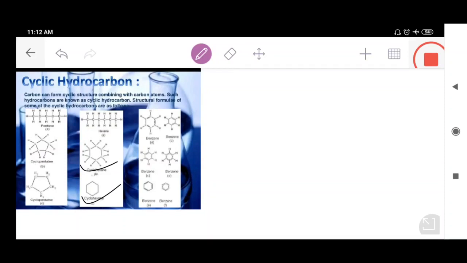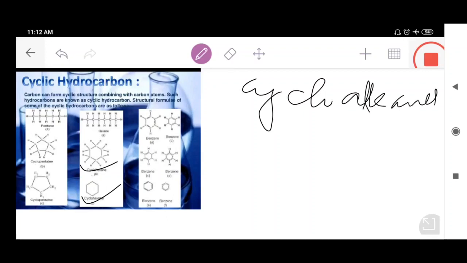The saturated cyclic hydrocarbons are also called cycloalkanes. Mark my words, students, and jot it down. Cyclohexane is a cycloalkane. This cyclohexane is a cycloalkane having 6 carbon atoms in its molecule.